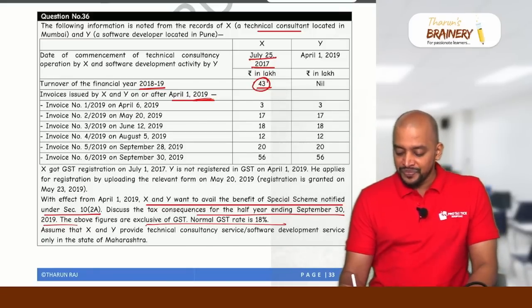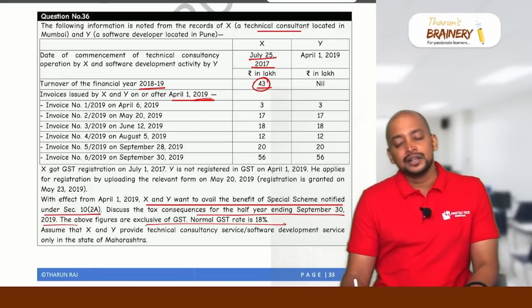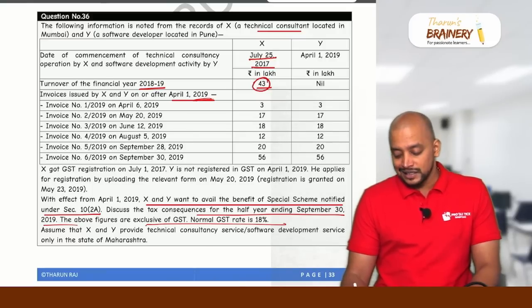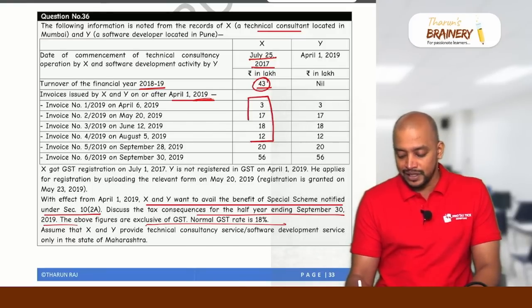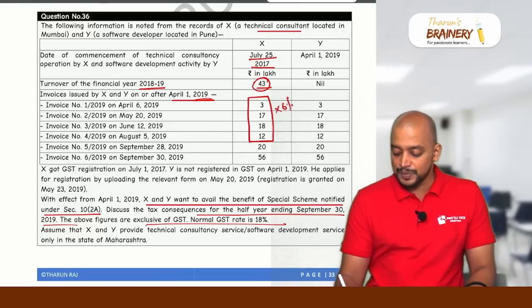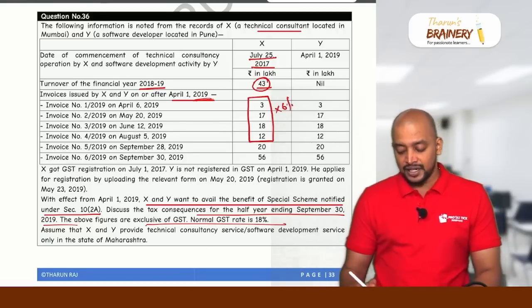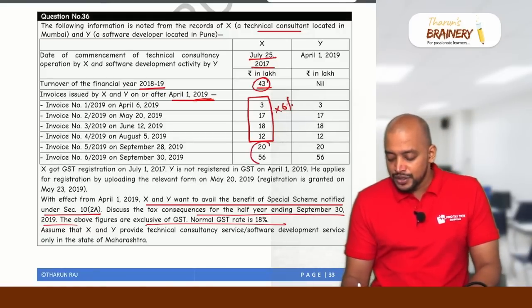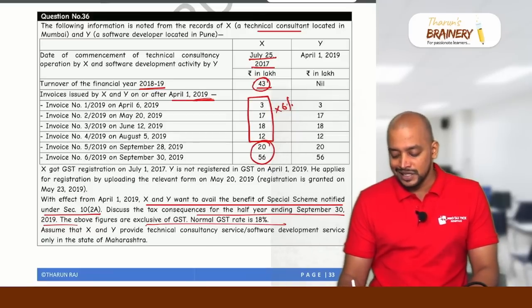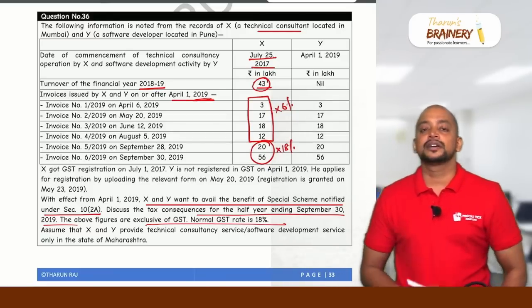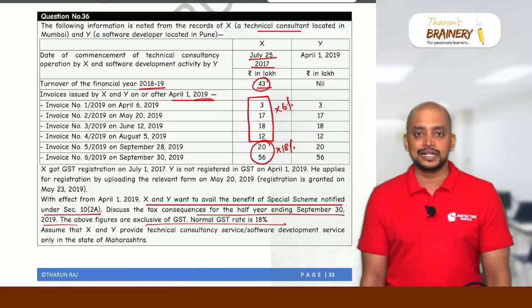So therefore, 3 plus 17, 20. 20 plus 18, 38. 38 plus 12, 50. Up to this turnover, they will be in the composition scheme and they will pay GST at 6%. Thereafter, after crossing 50 lakhs, they will go for the normal scheme. So with respect to these two invoices, they will pay GST under the normal scheme at 18%, that is CGST, SGST liability.